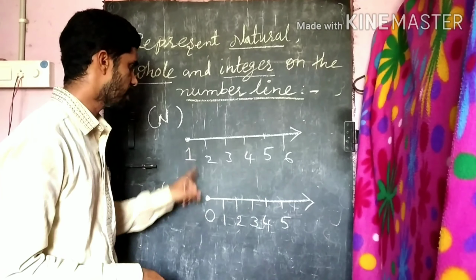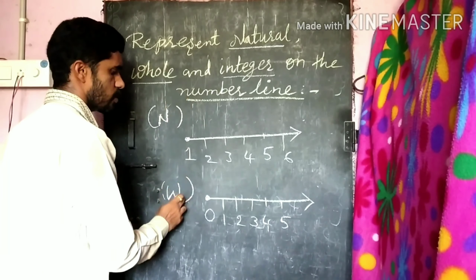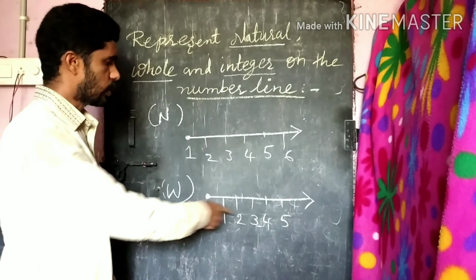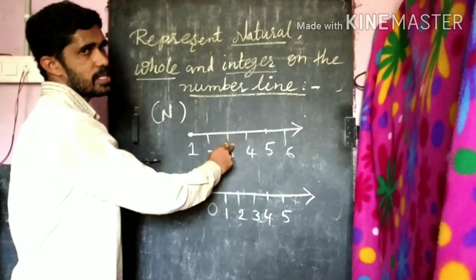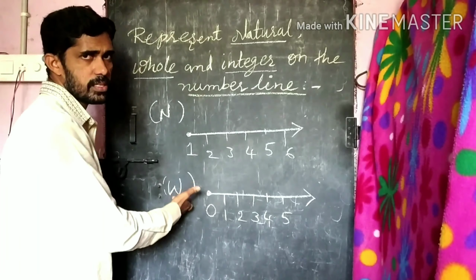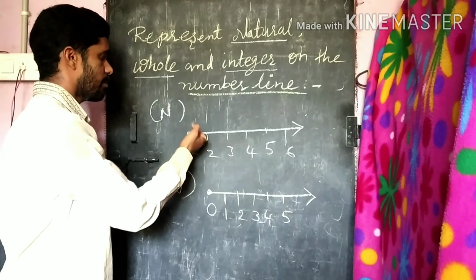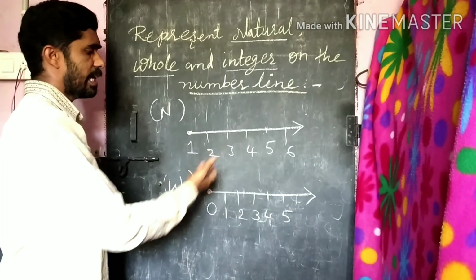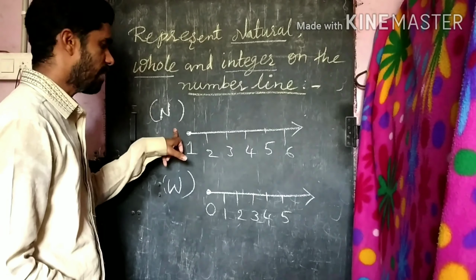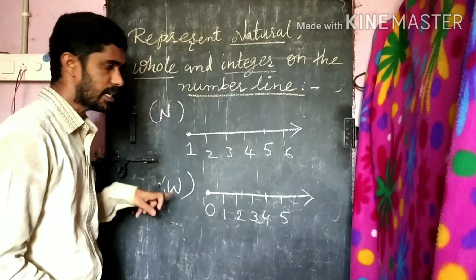What is the difference between N and W? Natural numbers and whole numbers. Natural numbers begin with 1. Whole numbers begin with 0. Whole numbers are represented on the number line, and natural numbers are represented on the number line. Simple, clear now. That's the simple way to represent natural numbers on the number line, and to represent whole numbers on the number line.